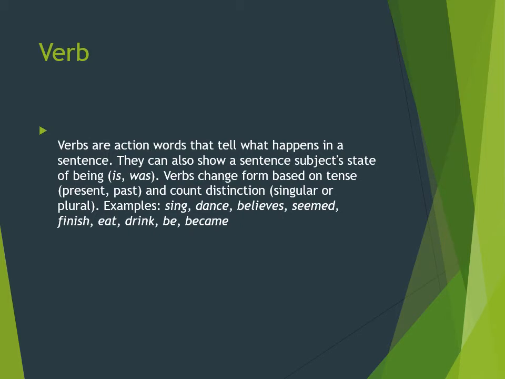Verbs are action words that tell what happens in a sentence. They can also show a state of being. We can say verbs are words that describe an action or a state of being.